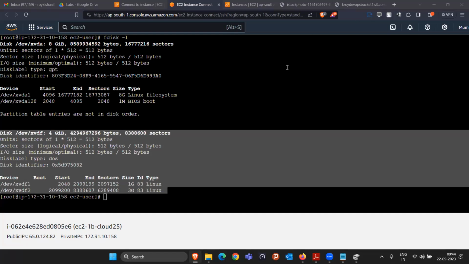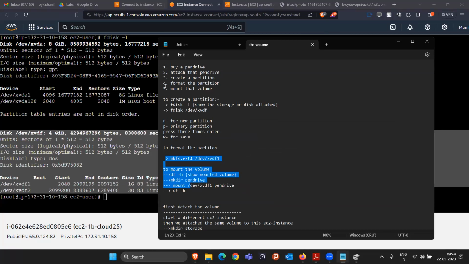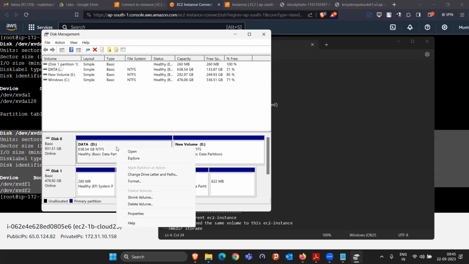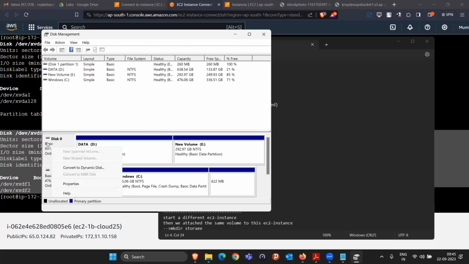Okay. Once the partition is created, what is the next thing we have to do? We have to format the partition, right? And make sure you cannot format the hard disk. You have to format the partition only. Like if you are thinking that you will go to this hard disk and be able to format it, there is no option of format. You can format the partition only. This D drive is a partition. So see, there is an option called format here, but you cannot format Disk 0. There is no option of format.